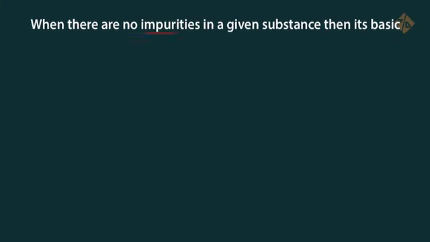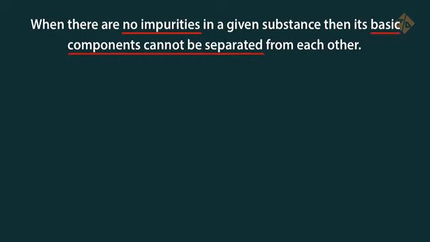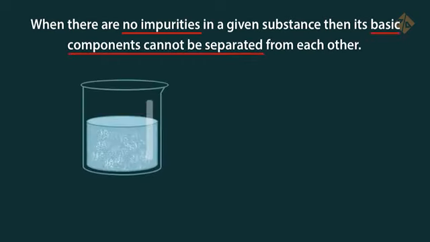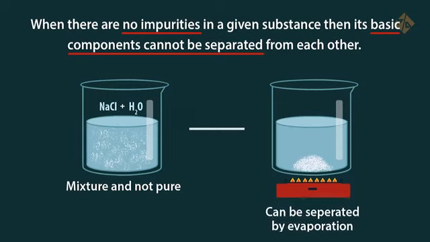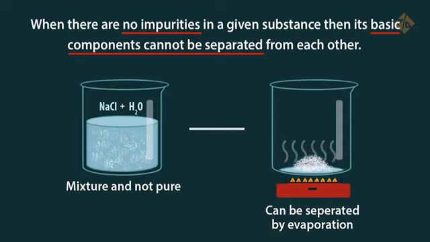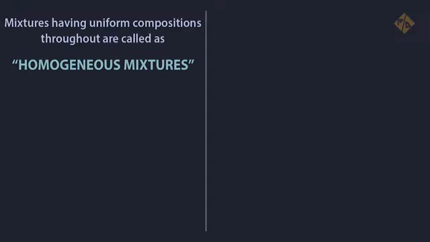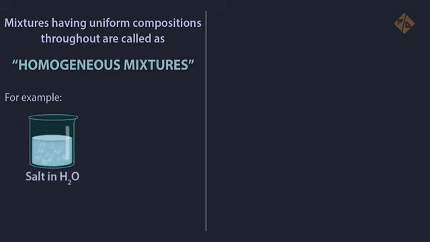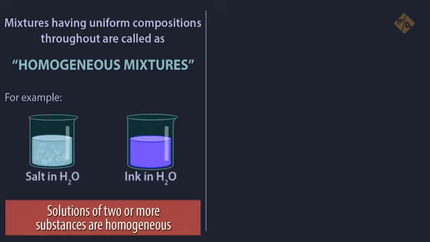When there are no impurities in a given substance, then its basic components cannot be separated from each other. Solution of salt and water is a mixture and not pure. Hence, salt and water can be separated by evaporation. Mixtures having uniform composition throughout are called homogeneous mixtures. For example, salt in water and ink in water. Solutions of two or more substances are homogeneous.